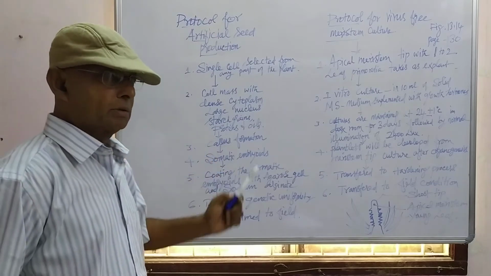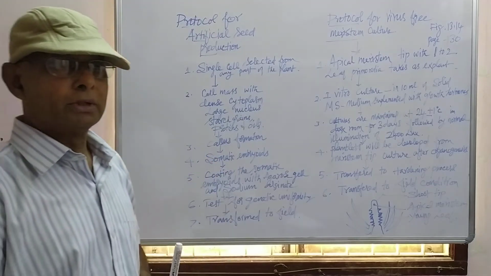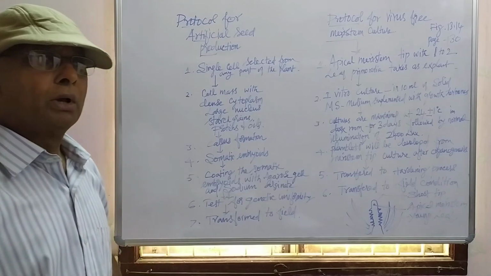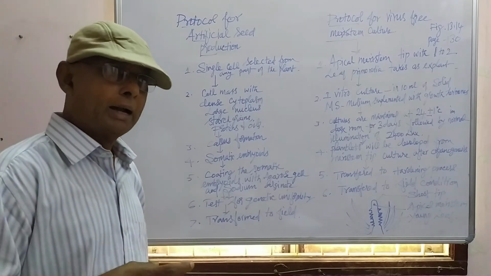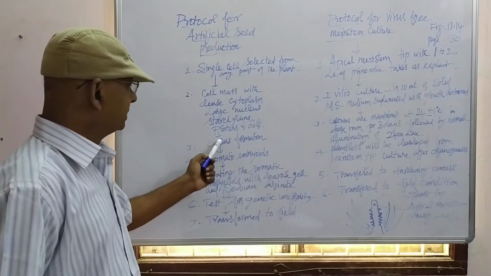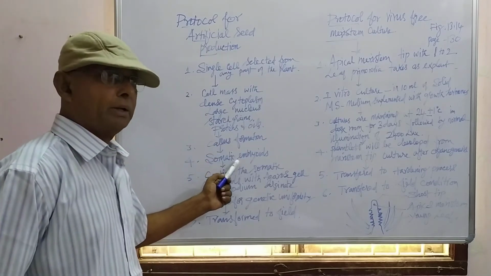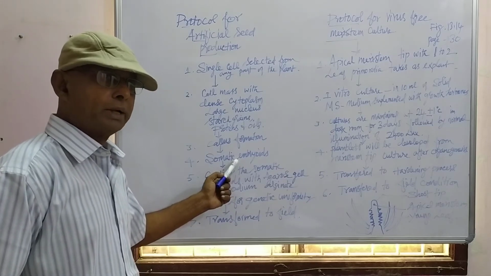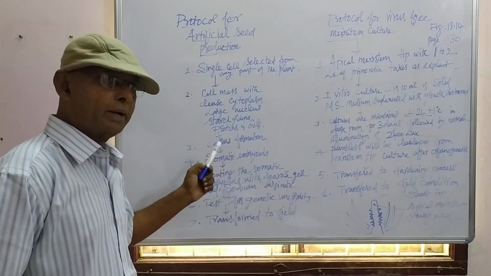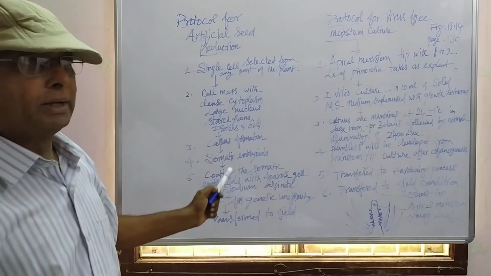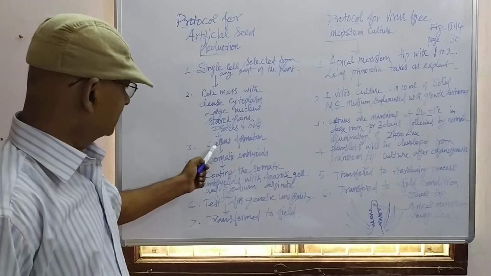If you supply plant hormones in the nutrient medium, the callus is converted into somatic embryoid. Somatic embryo will be produced, which is called embryoid or somatic embryoid or somaclonal embryo, directly produced from the callus.